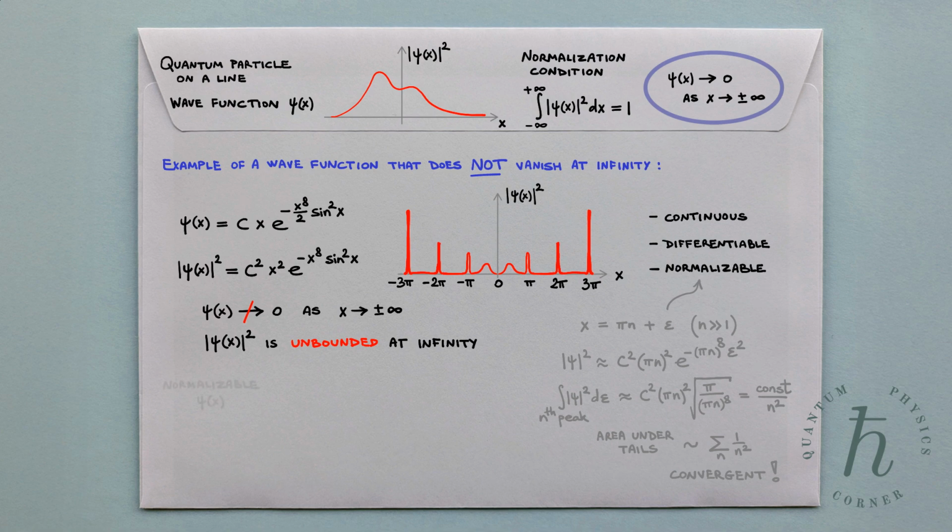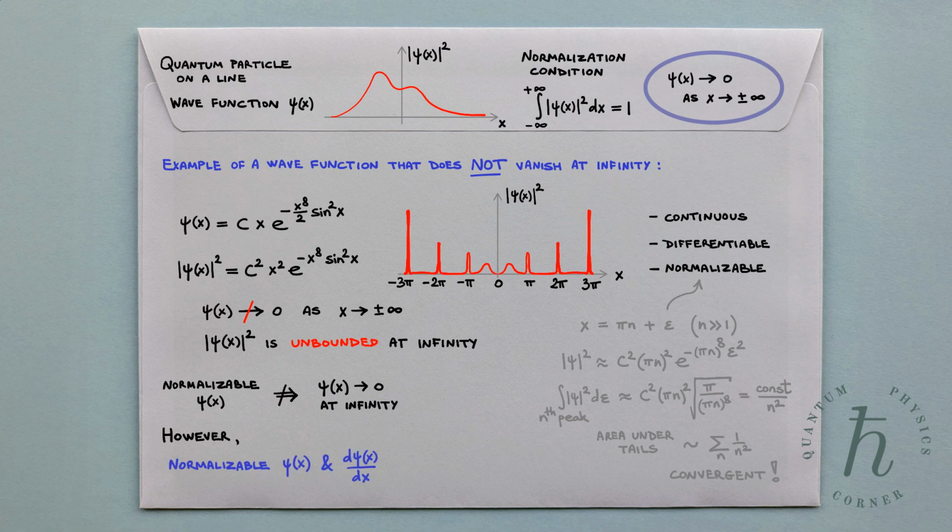This example demonstrates that the normalizability of psi does not necessarily imply that it vanishes at infinity. However, it can be proven that if both psi and its derivative are normalizable, then psi is indeed guaranteed to vanish at infinity.